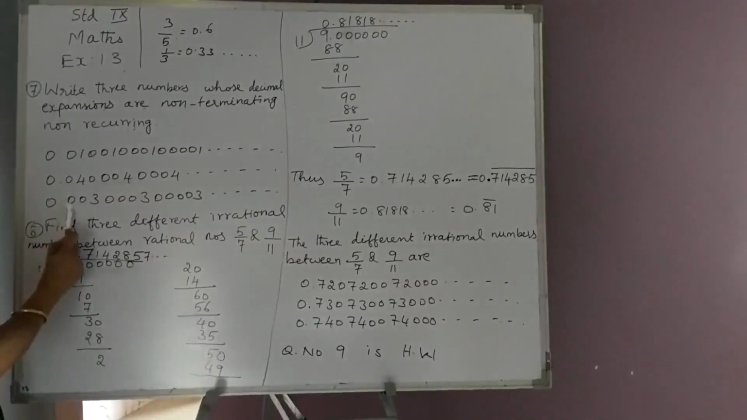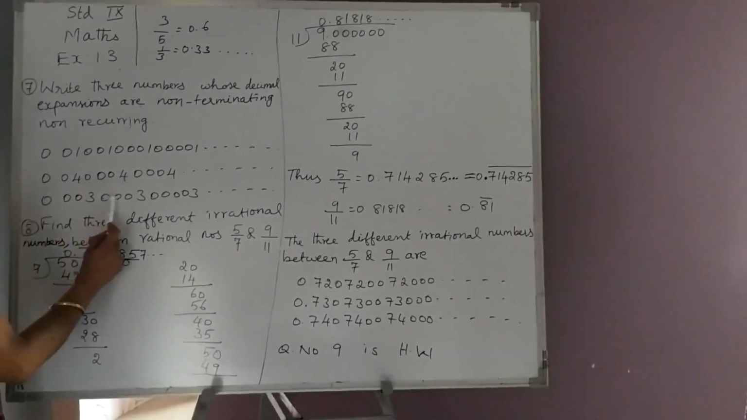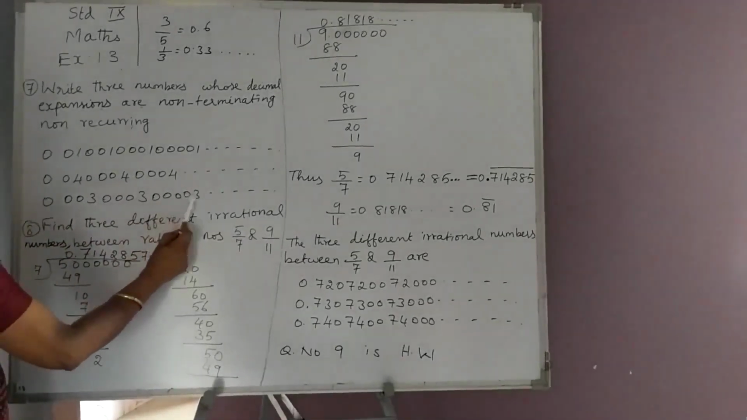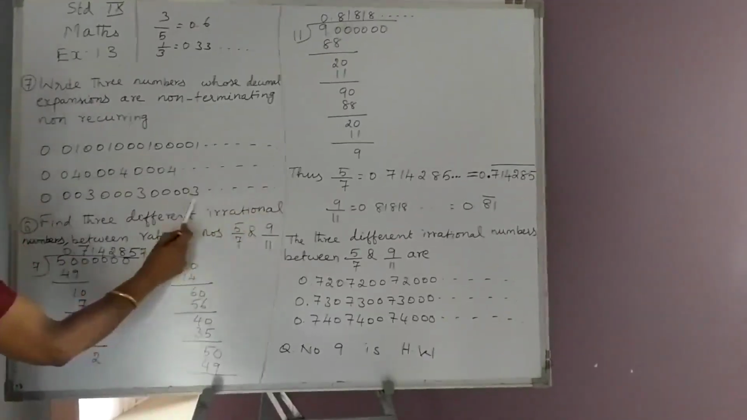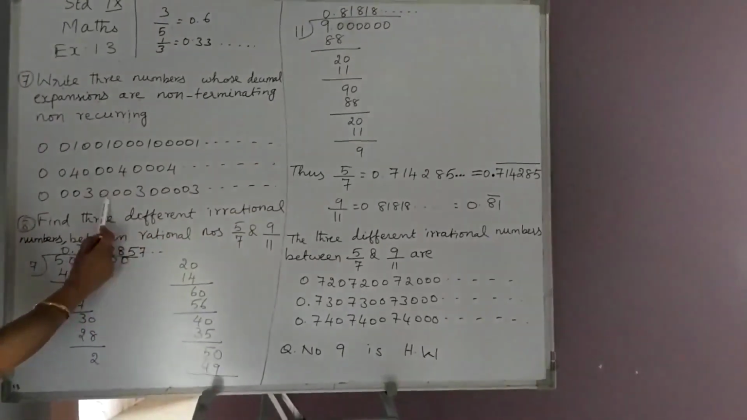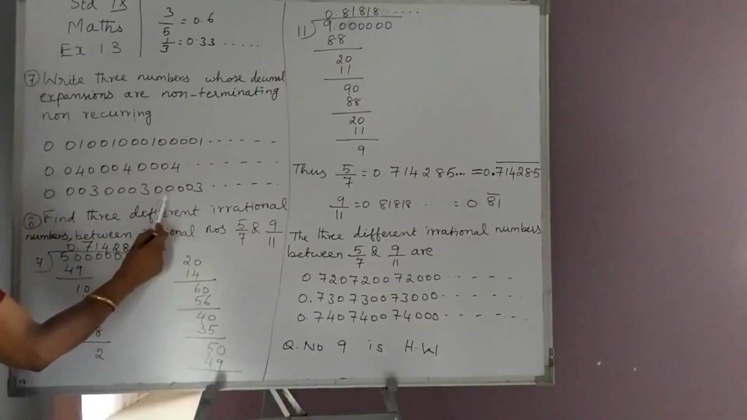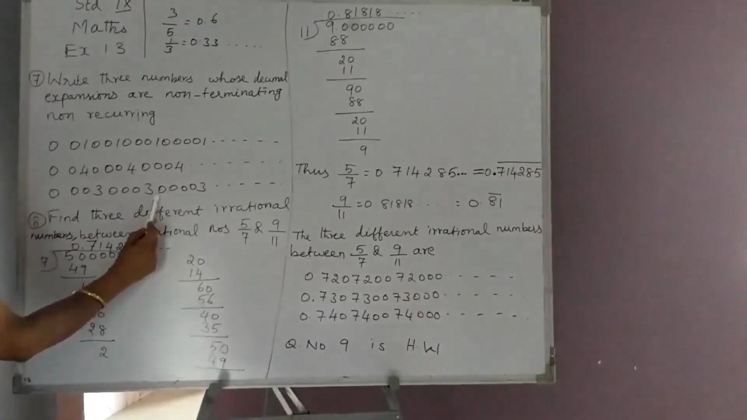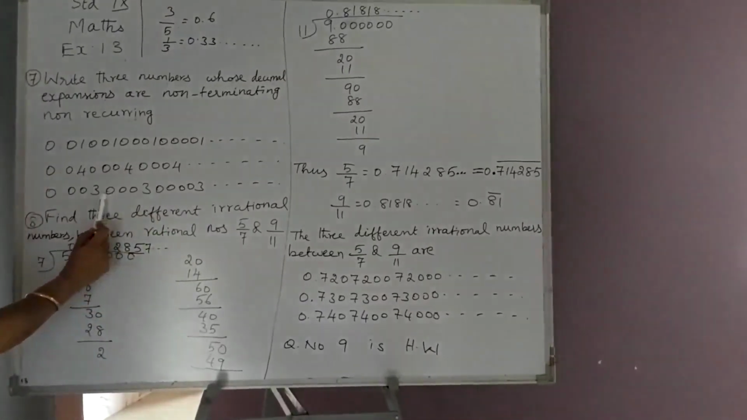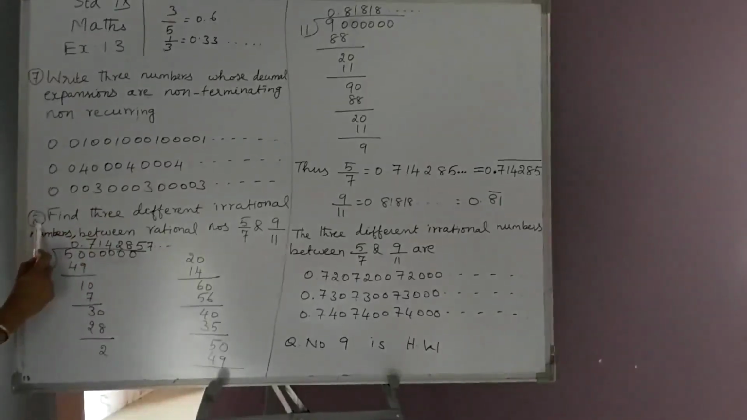And the third number is 0.003, 0003, 4 times 03, it goes on. The division is not over and the same digits are not appearing in the same order, hence this is also an example of non-terminating, non-recurring. We go to the 8th question.